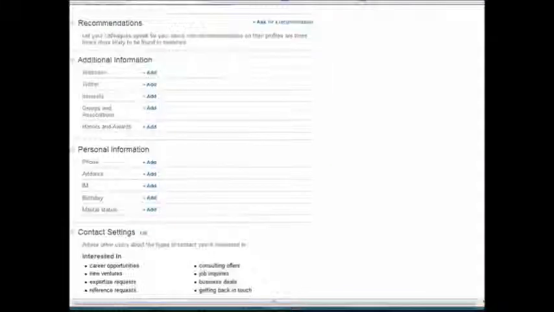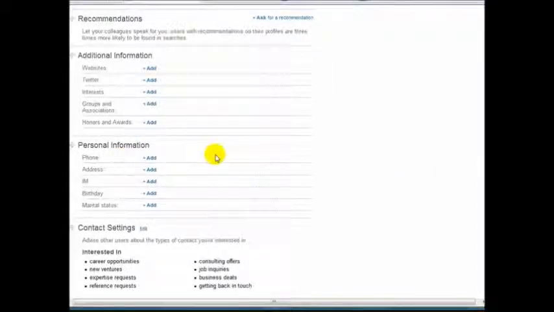And then we get down here to personal information, and if you have a phone number that's publicly listed for your business, by all means put that in there. If you use IM, which is things like AOL's instant messaging, put that in. Put your birthday on. It really depends. Some people might not be comfortable putting their birthday on, and if you don't, I don't think that's going to lose you any contacts. But just keep in mind, people like to see those kinds of things on there.